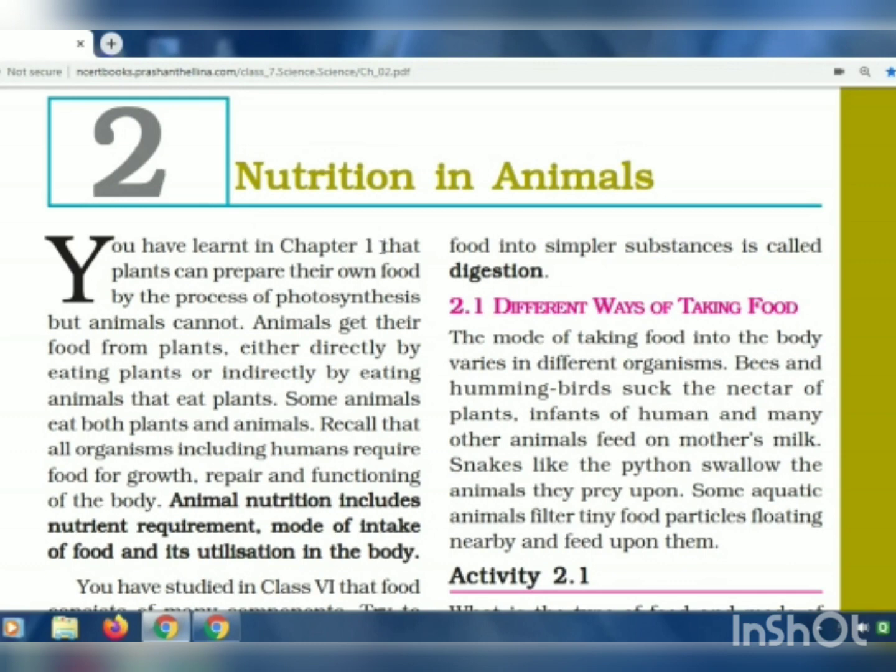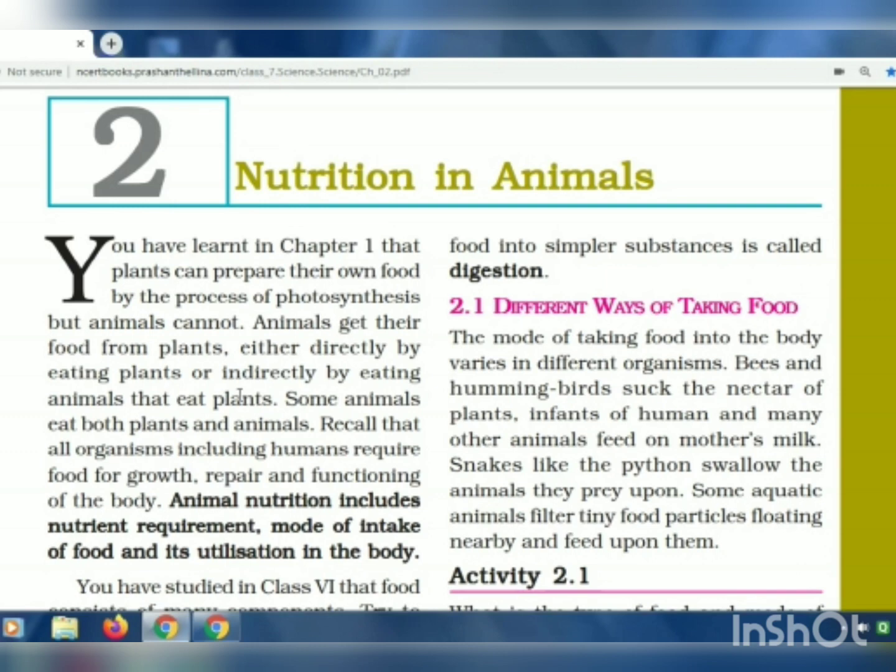You have learned in chapter 1 that plants can prepare their own food by the process of photosynthesis, but animals cannot. Animals get their food from plants either directly or indirectly, by eating animals that eat plants. Directly, if they eat plants, they get the food, and indirectly, by eating those animals which eat plants.